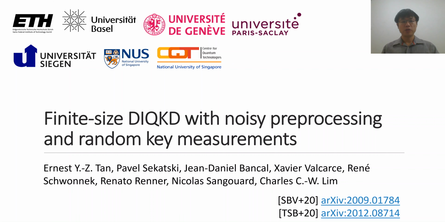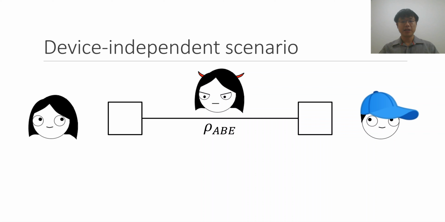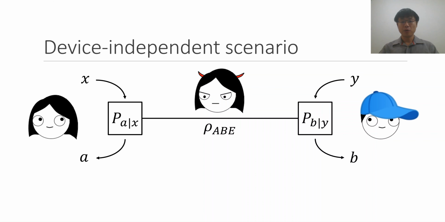test scenario. What happens here is that Alice and Bob have a pair of devices which share a quantum system between them, and then we have an adversary Eve who holds a purification of the quantum state. And in a typical device-independent protocol, Alice and Bob will supply classical inputs to the devices, and based on the values of these classical inputs, the devices will measure the shares of the state that they hold, and they will produce a corresponding output. So Alice and Bob will gather the classical inputs and outputs across many rounds, and they'll use the data that they gathered to perform some statistical estimation.